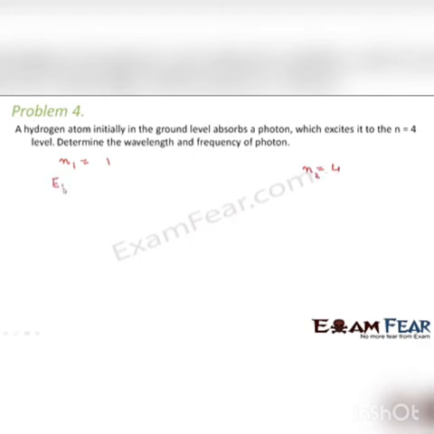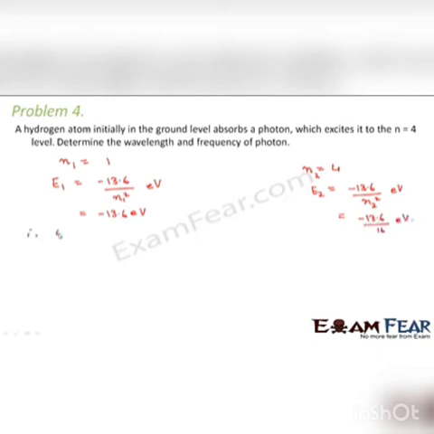So what will be the energy at the ground level? That is minus 13.6 divided by n1 square electron volt. And what would be the energy at this excited level? It will be minus 13.6 divided by n2 square electron volt. So this comes out to be minus 13.6 electron volt, and this comes out to be minus 13.6 divided by 16 electron volt.